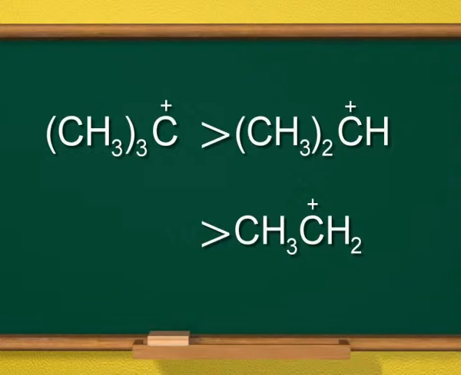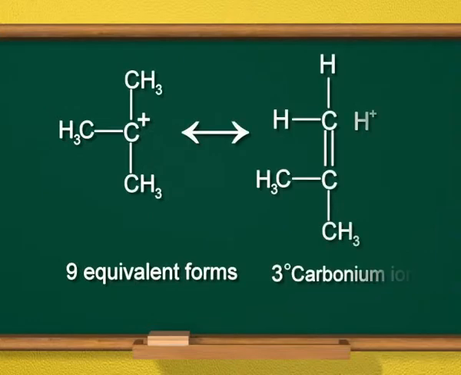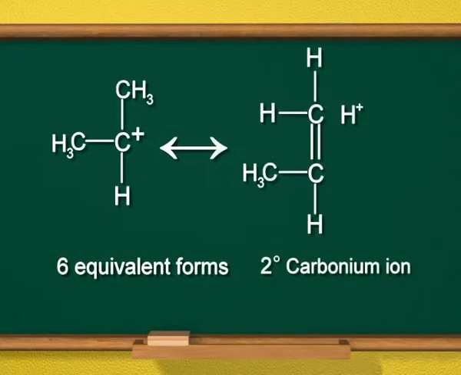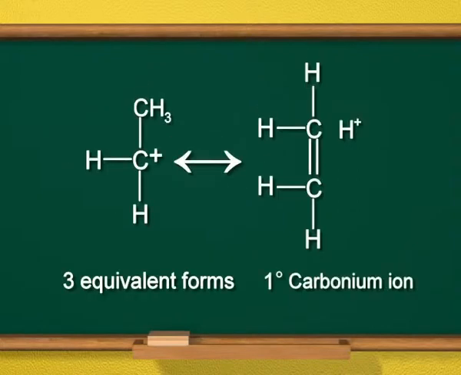In general, the greater the number of hydrogen atoms attached to alpha carbon atoms, the more hyperconjugative forms can be written, and thus the greater will be the stability of carbonium ions. In the structure shown on the screen, 9 equivalent forms can be formed in case of a 3-degree carbonium ion. In case of a 2-degree carbonium ion, 6 equivalent forms can be present. Similarly, in case of a 1-degree carbonium ion, 3 equivalent structures can be formed.